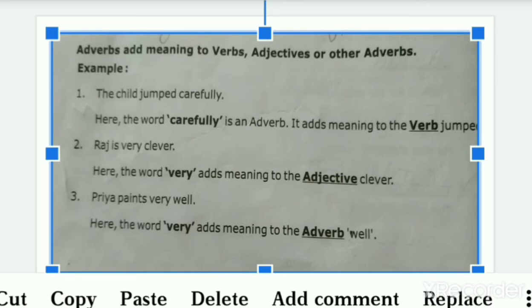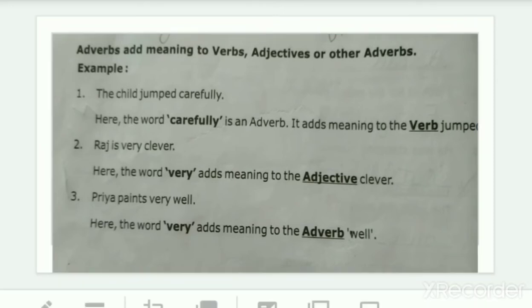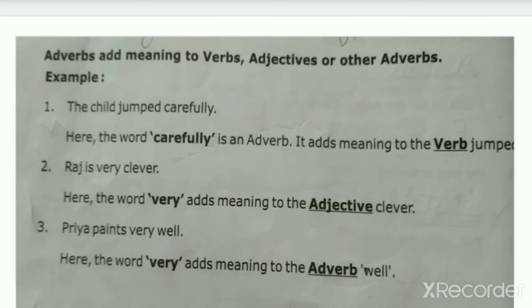Yes. Raj is very clever. Here the word very adds meaning to the adjective clever. Clever is an adjective here because it is representing the quality of Raj. And what does very add? How is Raj? Raj is very clever. So very adds meaning to the adjective, that is clever.